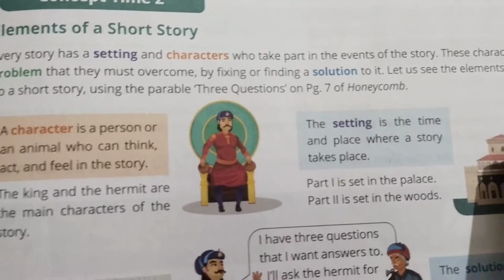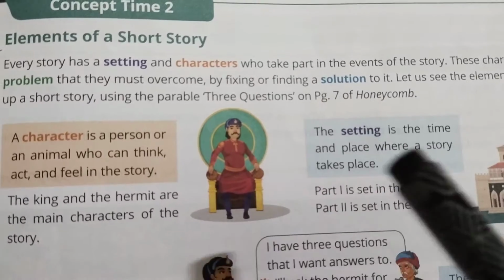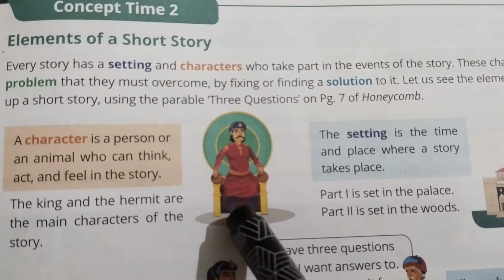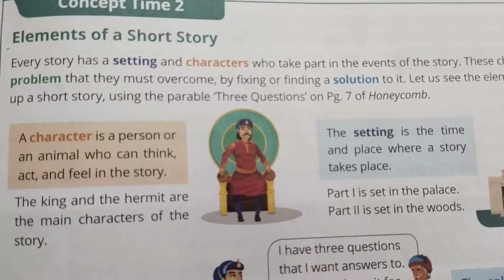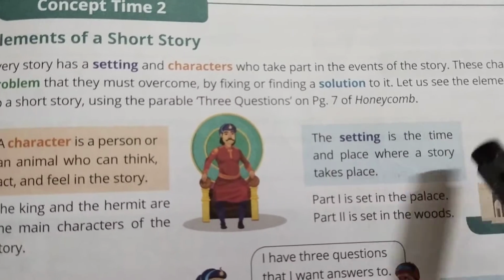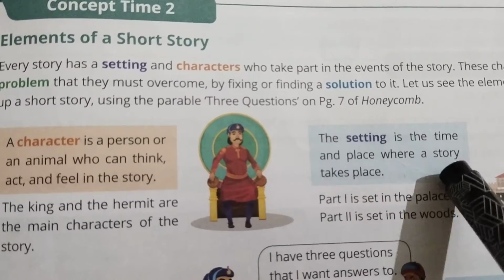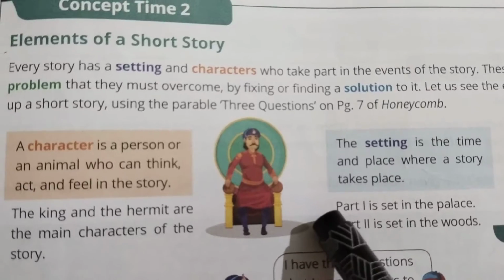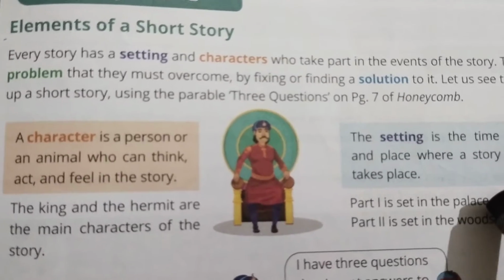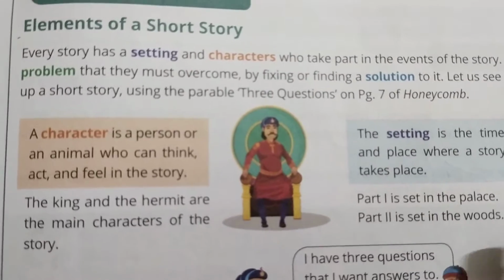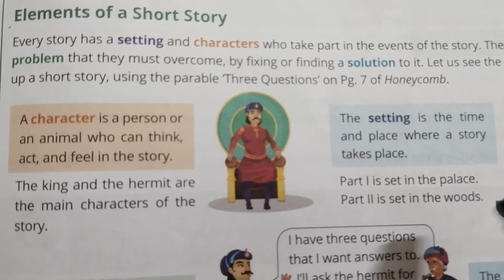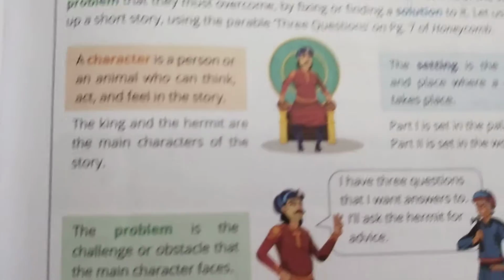Then we'll move on to the setting. So where did it happen? Once it happened in the palace, and another time it happened in the forest. So here the setting is the time and the place where a story takes place. So in part 1 it happened in the palace, and in part 2 it happened in the forest. They have given another name, woods, there.